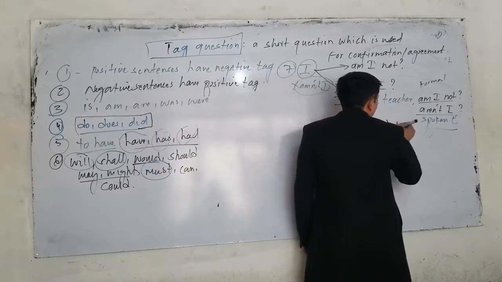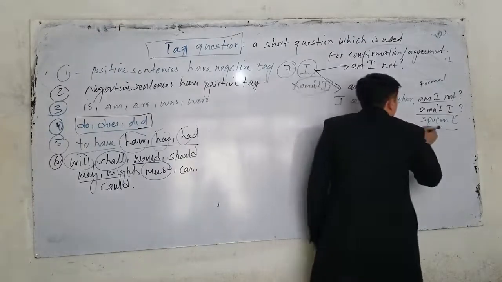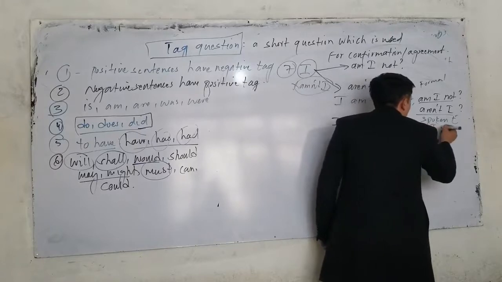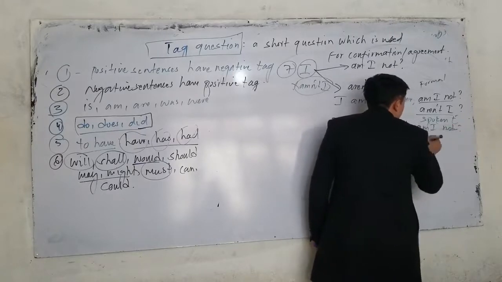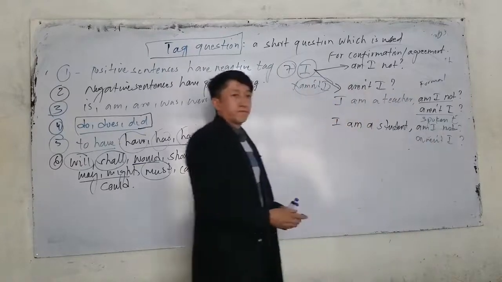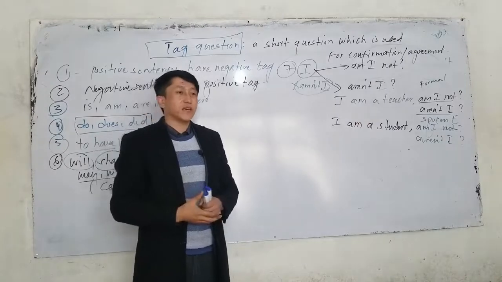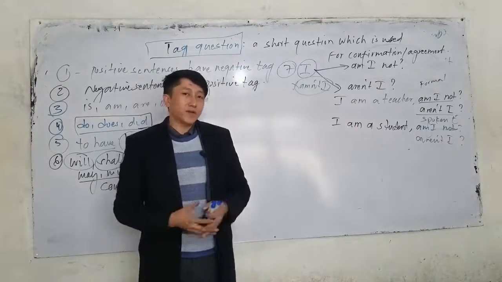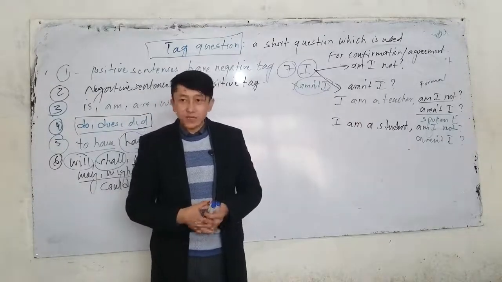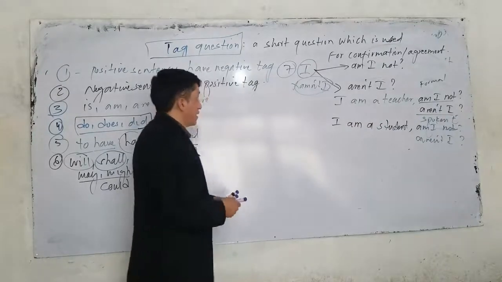Or you can say, for example, I am a student. What is the tag question for I am a student? You can say am I not, or the next one, aren't I. Did you understand? But for the negative one, we can say, am I? For example, I am not a student. What is the tag question? Am I? Because the negative sentence has a positive tag.